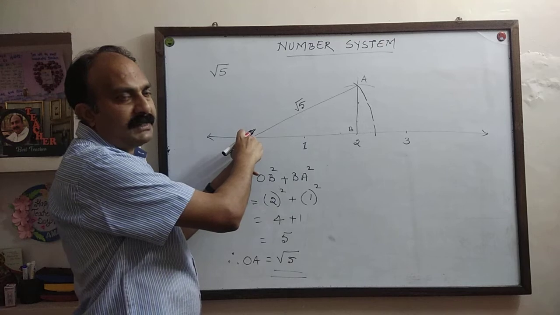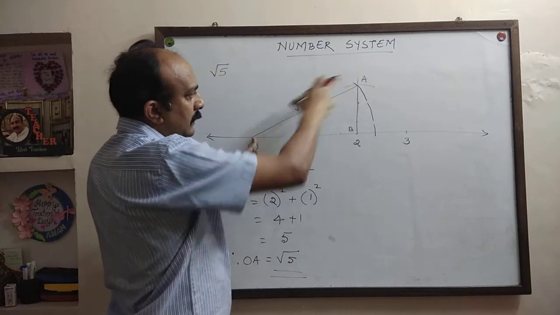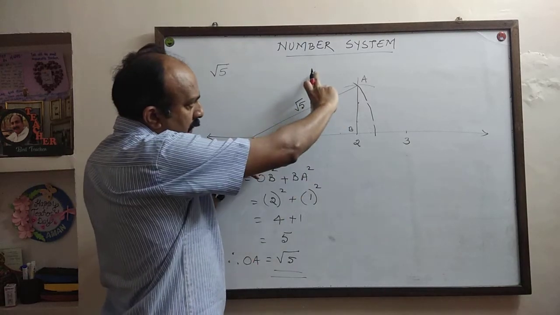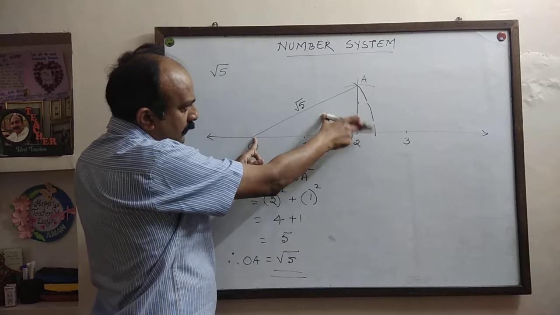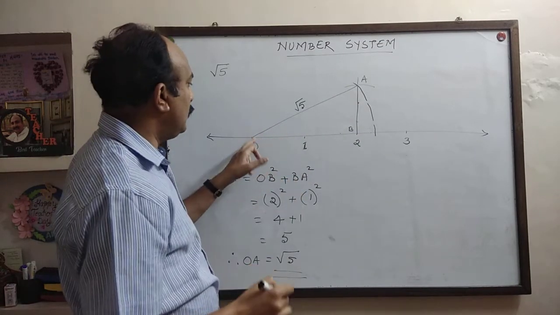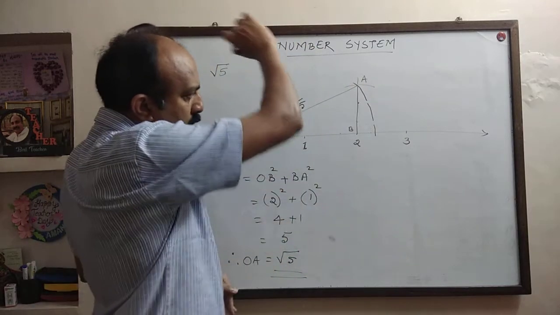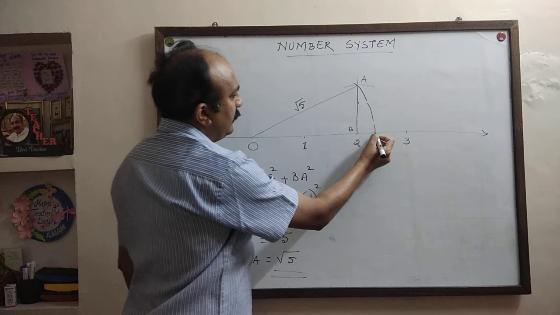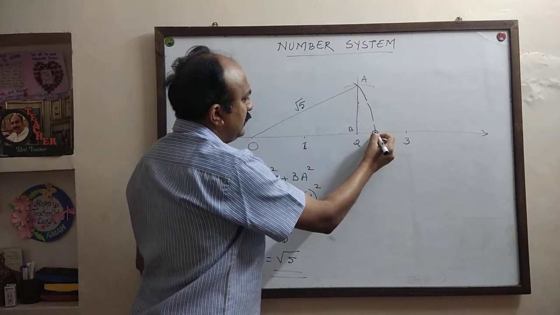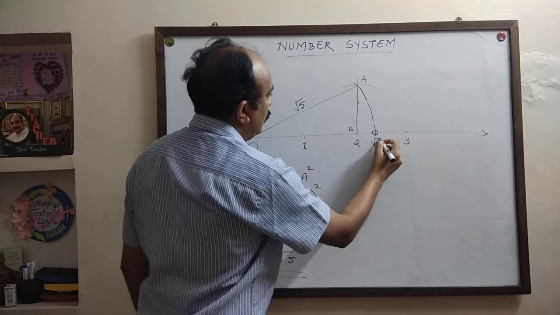So keeping the compass metal tip at 0 and pencil tip at A, you draw an arc to cut the number line. Suppose the arc cuts the number line at this point. So this point is actually root 5.